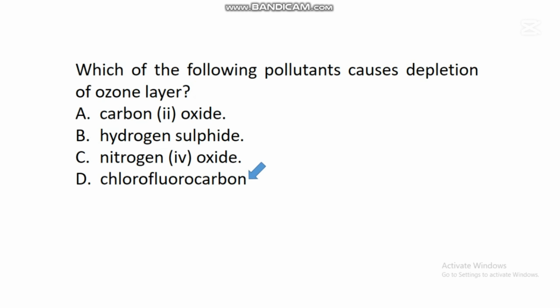Ozone is a triatomic oxygen that formed a layer in the atmosphere, and studies have shown that the layer formed by ozone protects the earth against the harmful effects of radiation coming from the sun. So when this chlorofluorocarbon is released into the atmosphere, it will begin to destroy the ozone layer, and when the ozone layer is destroyed or depleted, there will be a serious problem on the surface of the earth. The earth will not be favorable to living things again.